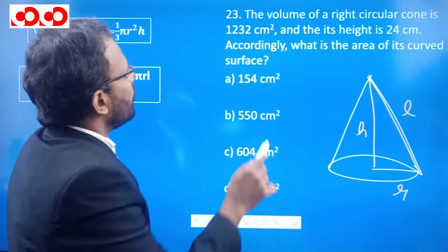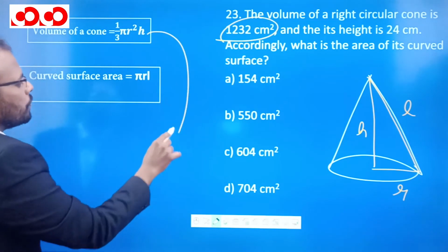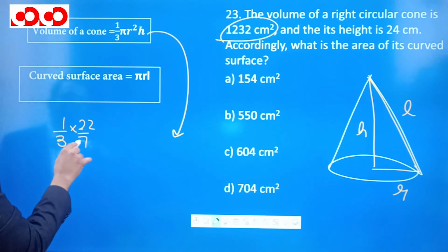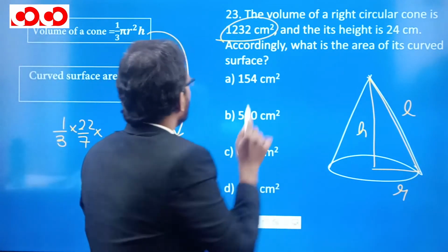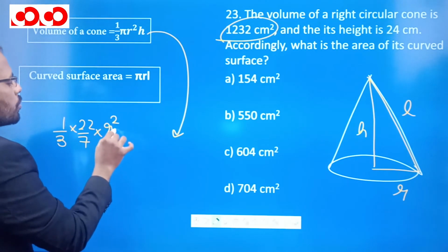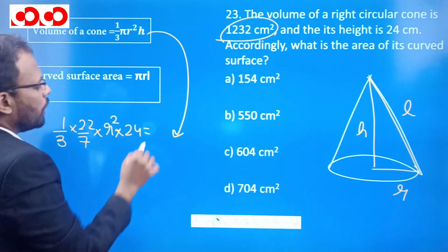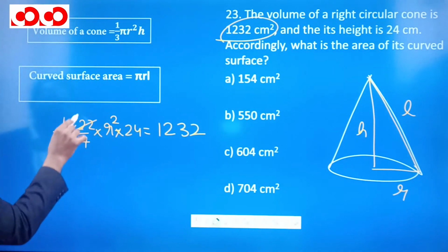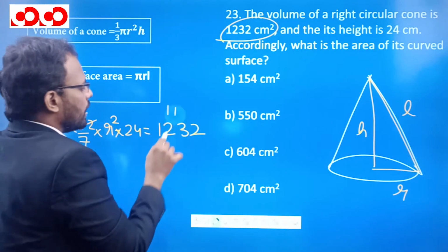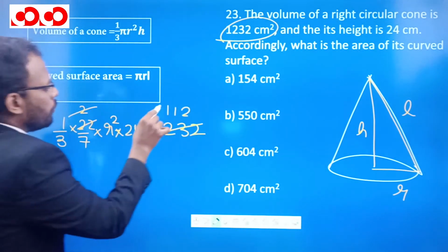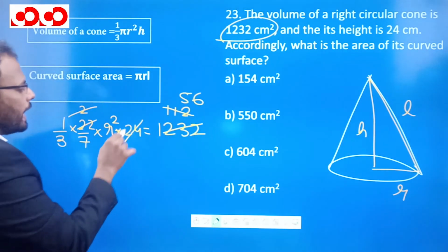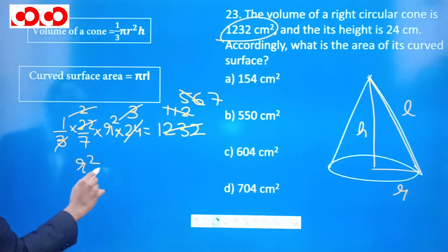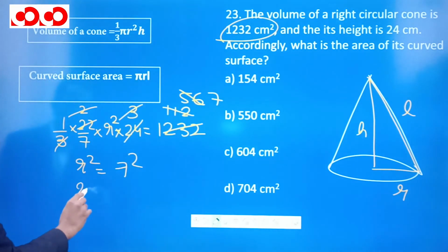Now, we have been given that the volume is this much. So let's try and use this formula first. 1 by 3 pi. What is pi? Pi is 22 by 7. And we have been given the height, which is 24. So we can find the radius. R square multiplied by height 24 is equal to 1232. And if we try to cut it by 11, we'll get 2 here. 11s are 11, 11s are 11, 2s are 22. If I cut this by 2, we will get 56 over here. And if I cut this by 8, we will get 3 over here. And we'll get 7 over here. 3 and 3 cancel. So r square is 7 square. So r is 7.